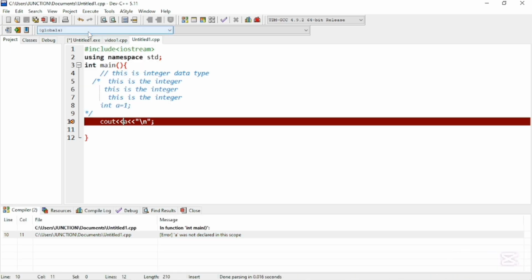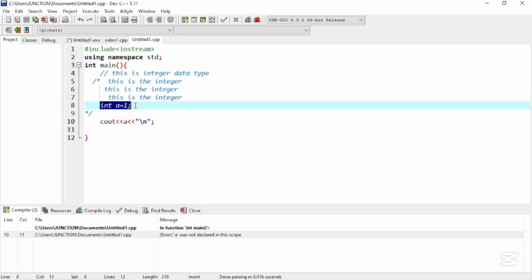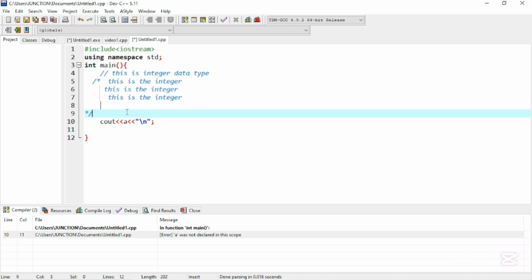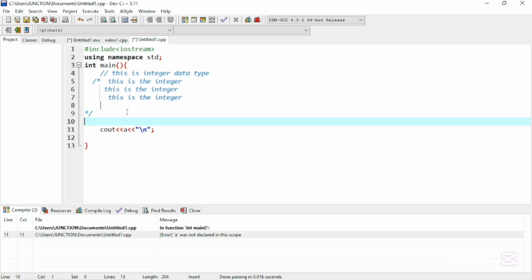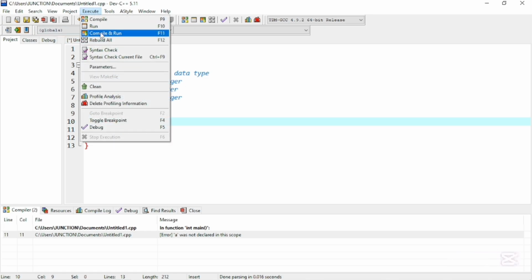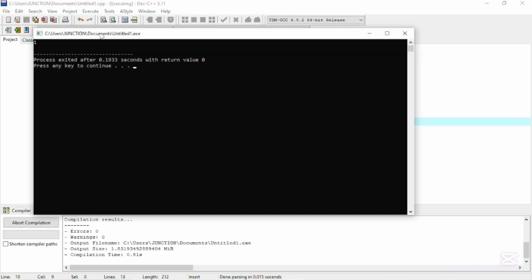Now after this, if I execute it again, I have already commented this out. You can see that this piece of code is also commented, so it has no effect in the code. If I cut and paste it after the comment, it will have an effect in the code. If I paste here and then execute it, it will have an effect in the code. You will see that one is displayed.